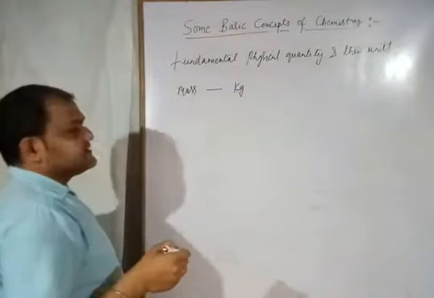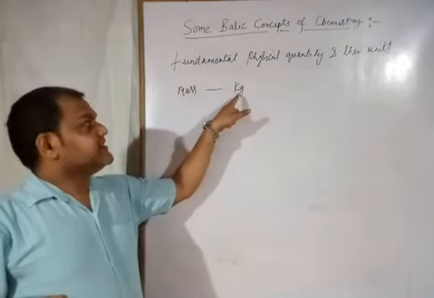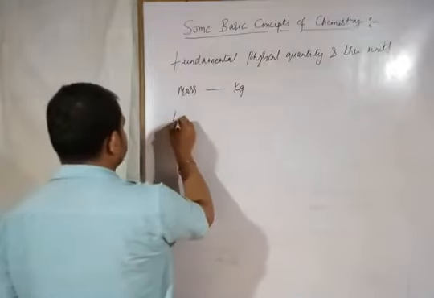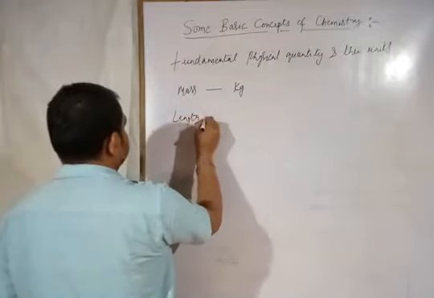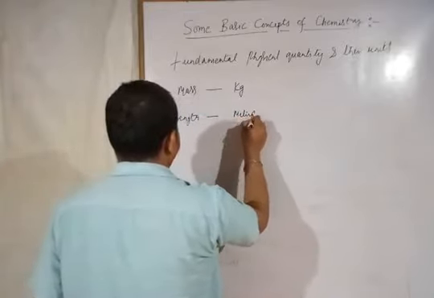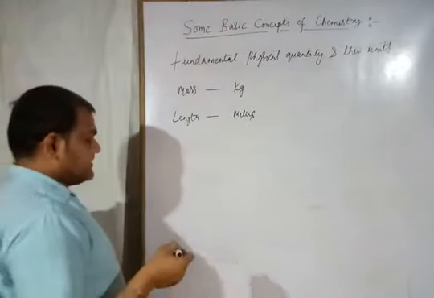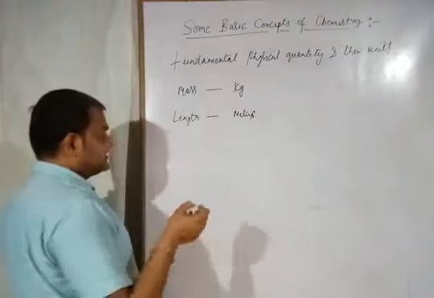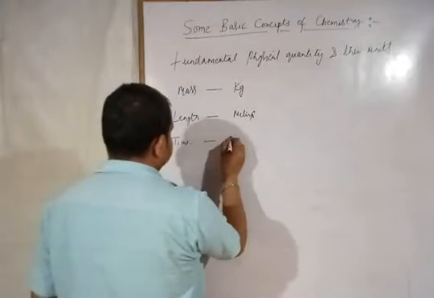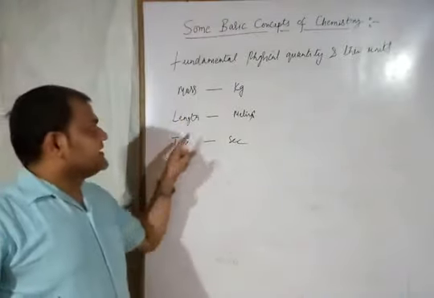So this is the fundamental physical quantity, and this is its SI unit, or you can say fundamental unit, that is the kg. Length is expressed in meters. Mass, length, and the third one is time. Time is expressed in seconds. So these are the fundamental physical quantities, and these are